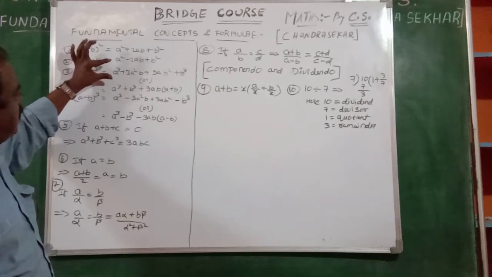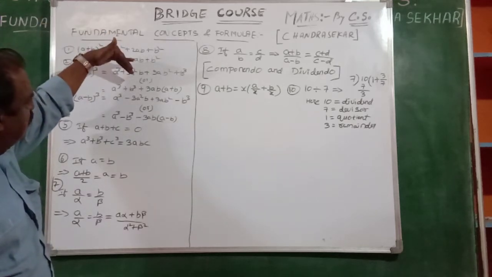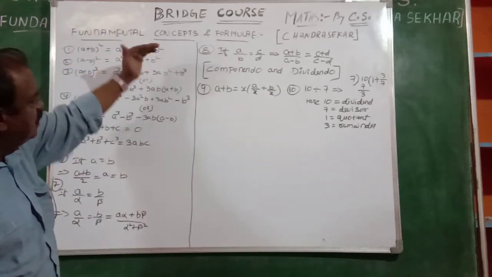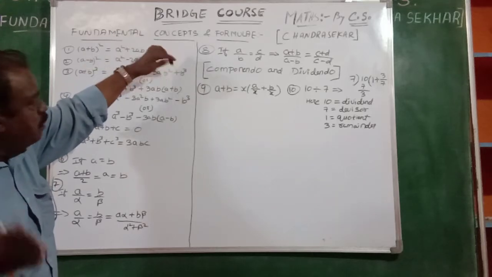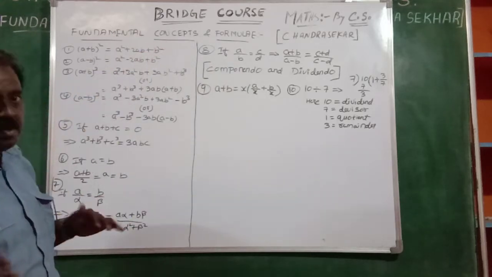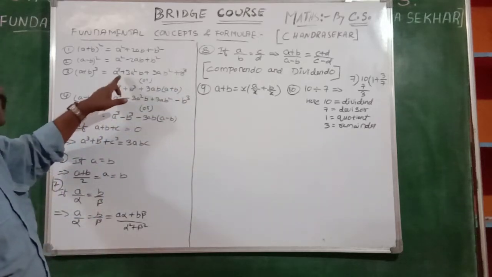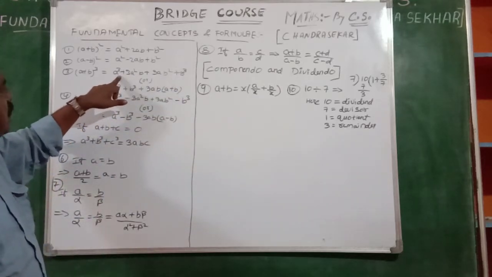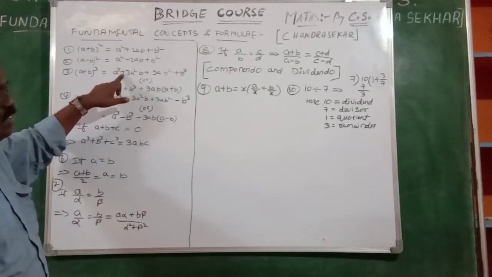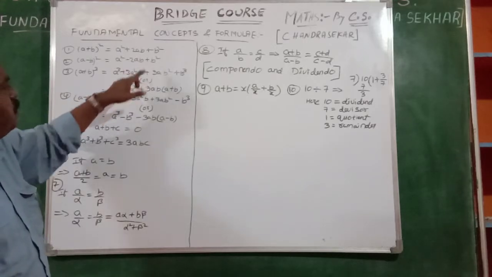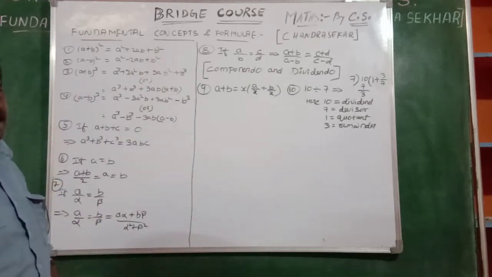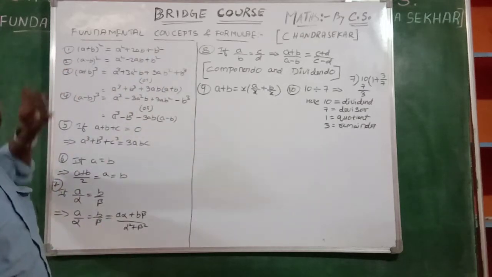A cube first, then it is reduced to a square, then it is reduced to a power 1, then it is reduced to a power 0. Here a power 0. A power 0 means 1. 1 into b cube is b cube. Whereas you see, in the first term, b power 0 is there, but here we are not mentioning. B power 1, b means b power 1, b square, b cube. Like that.